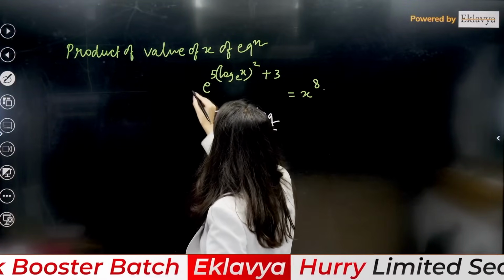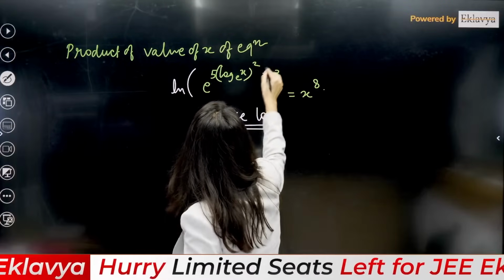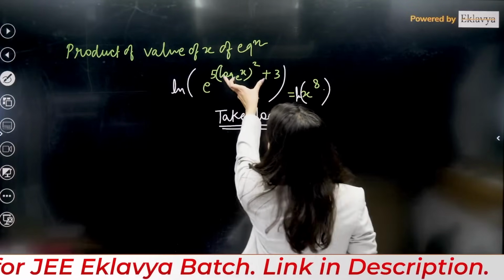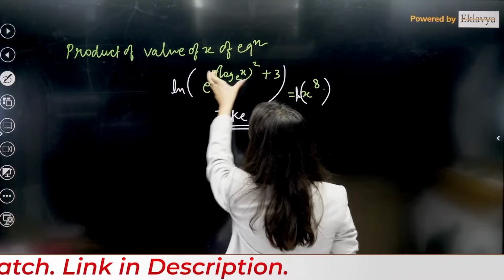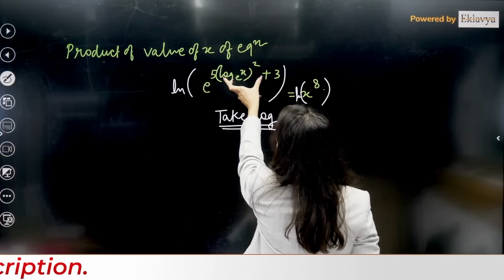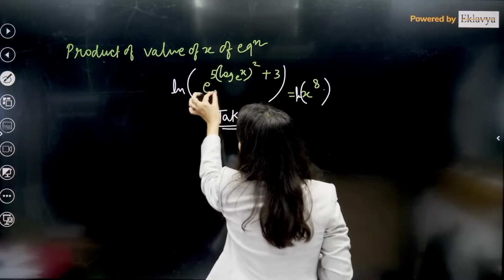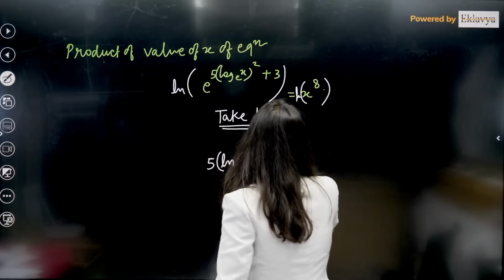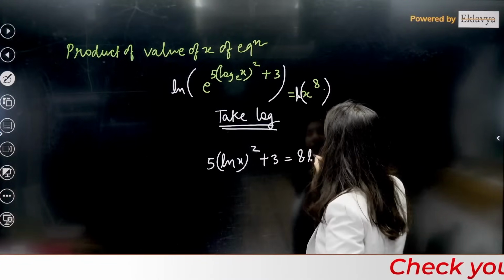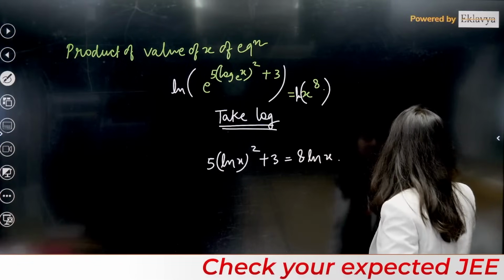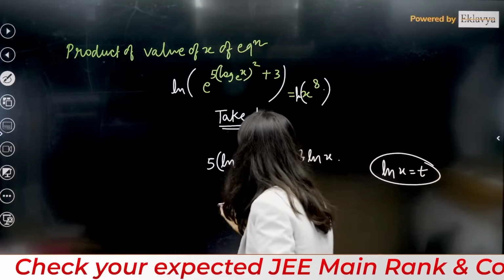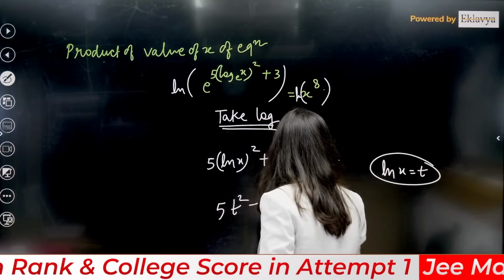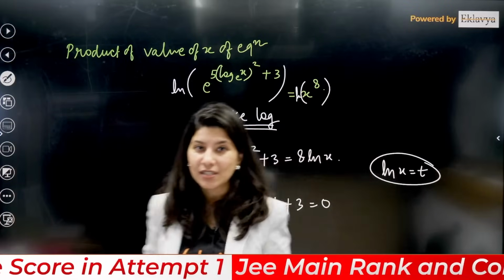If you take log, this is going to give you what? Log of this, and this is log of this. Yes or no? So if you take log, understand that power will come in front. 5 log x whole square plus 3 will come in front, and log e will be 1. So 5 ln x square plus 3. And what about this? This is 8 ln x. Now you put ln x equals to t. So 5t square minus 5 minus 8t plus 3 is equals to 0. This is a quadratic equation, right?